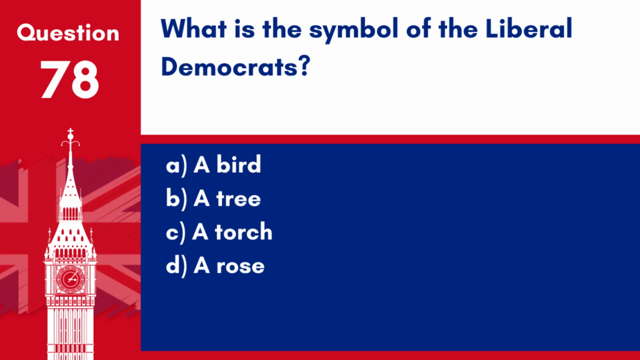Question 78. What is the symbol of the Liberal Democrats? A. A bird. B. A tree. C. A torch. D. A rose. Answer: A. A bird. The symbol of the Liberal Democrats is a bird, specifically a dove, which represents peace and freedom.